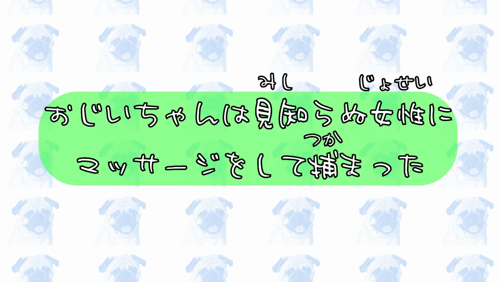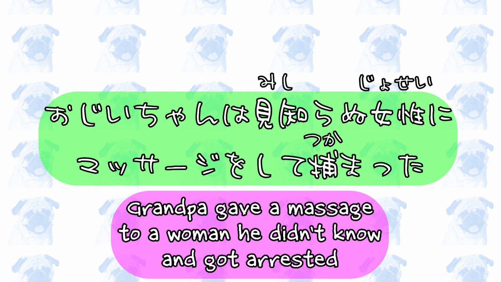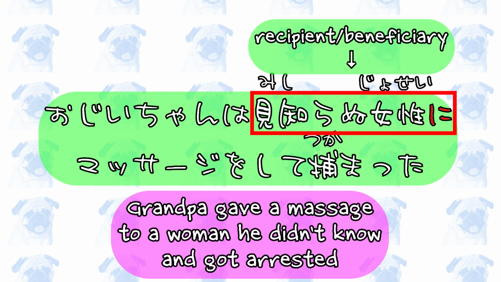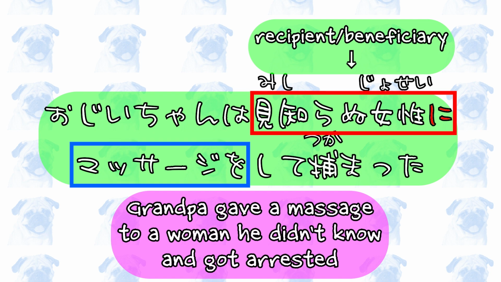The next example. おじいちゃんは見知らぬ女性にマッサージをして捕まった。Grandpa gave a massage to a woman he didn't know and got arrested. In this sentence, the noun phrase 見知らぬ女性, a woman he didn't know, is followed by the particle に, so this woman is the recipient or the beneficiary of the massage, though the massage was obviously unsolicited.